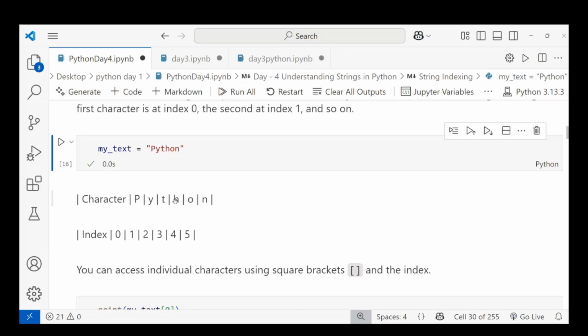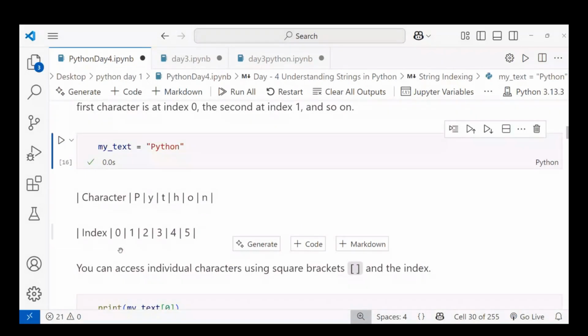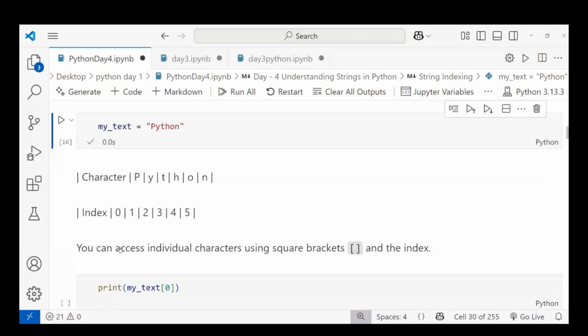This is how indexing works, so the machine can understand easily with indexing. You can access individual characters using square brackets with the index. If you want to give the index number, you should use square brackets. Let's see. Okay, you can see here, right? My text is equal to Python, first.